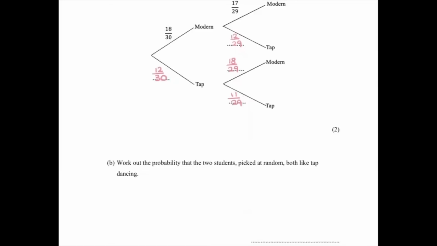We've got to work out the probability that 2 students picked at random both like tap dancing. So our first student liking tap is there. Our second student is there. So we've got the fractions, 12 over 30 and 11 over 29. Now, they are not our answers. We want one final fraction as our probability answer.